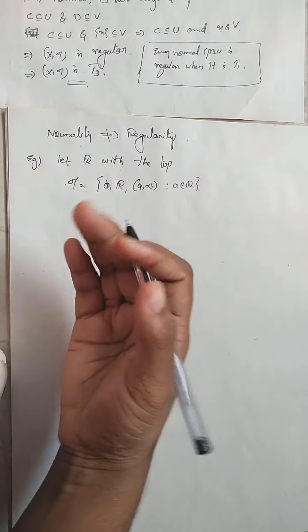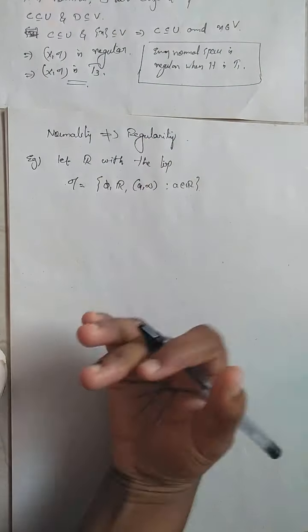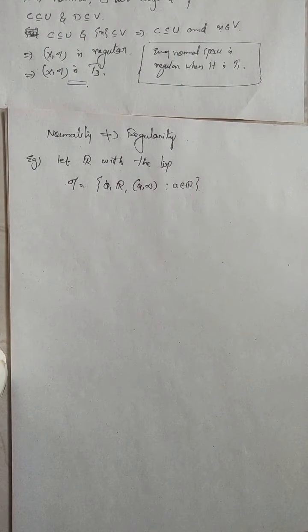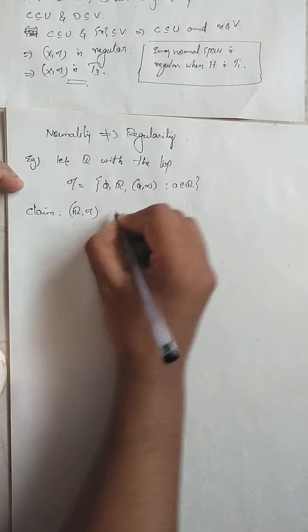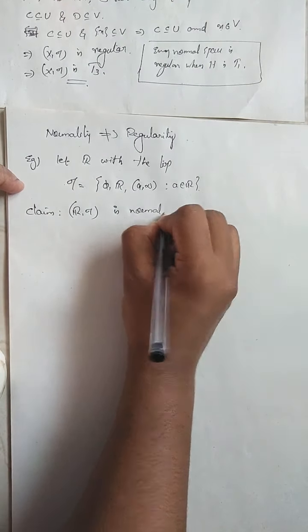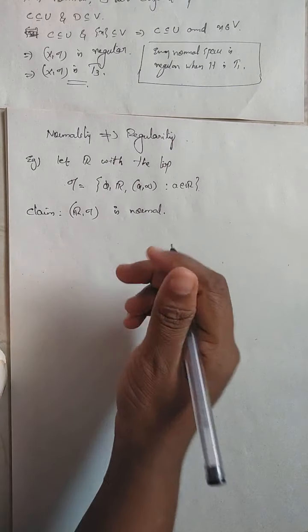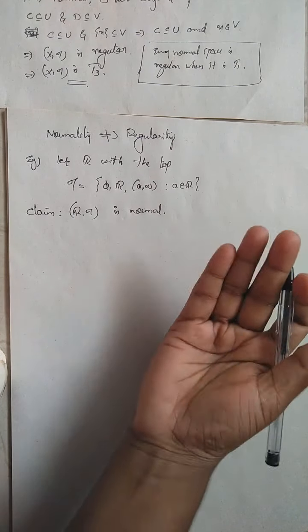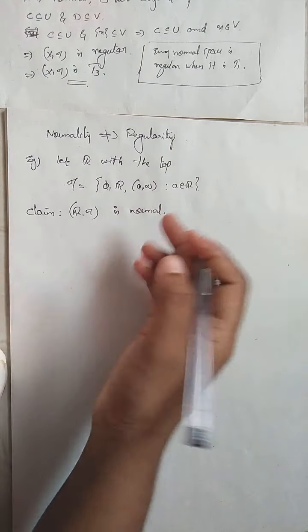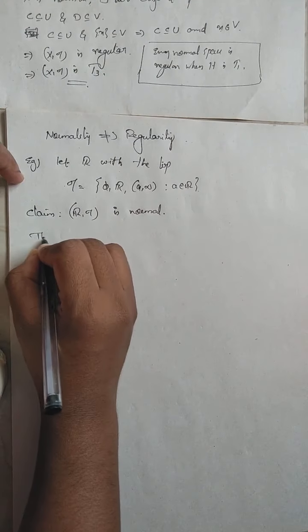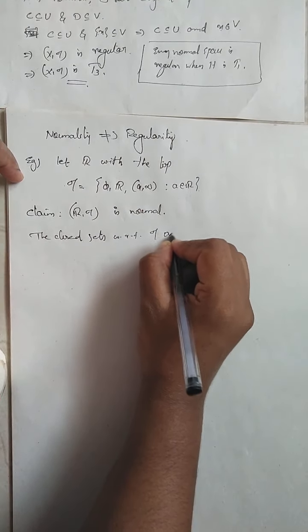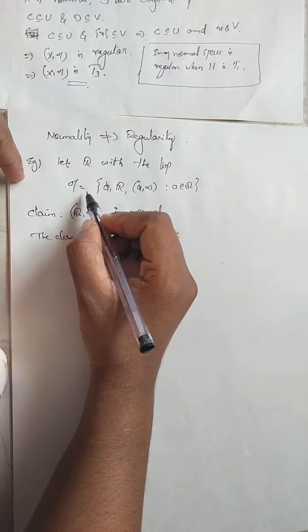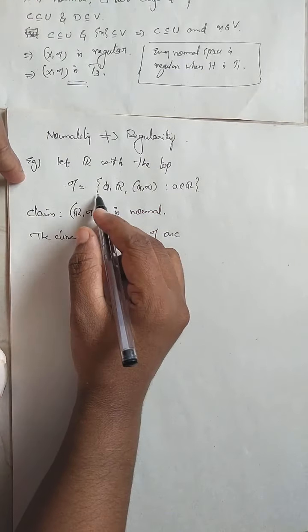So how will you prove this space is an example for normality not implying regularity? We have to prove that it is normal but not regular. So first I claim that R with this topology is normal. To prove it is normal, we have to consider two disjoint closed sets. So what are the closed sets with respect to this topology? The closed sets with respect to tau are the complements of the elements in tau.